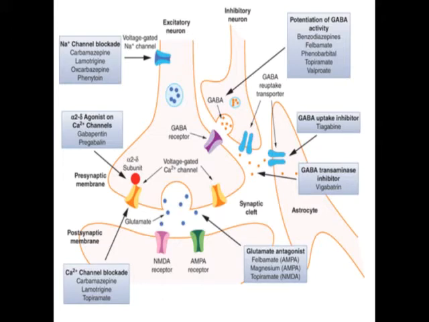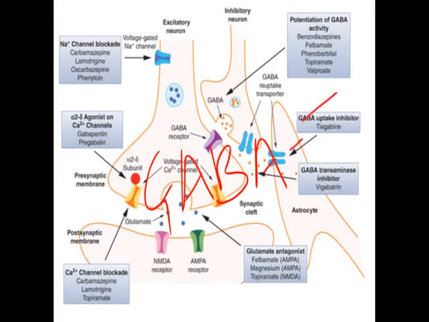Next one, what we are seeing, they undergo metabolism, GABA. So we have to stop or we have to decrease the process of metabolism of GABA. So which enzyme is responsible for the metabolism of GABA? So the drug GABA T. The T indicates transaminase. So this GABA T is actually responsible for the metabolism of GABA. When the metabolism of GABA takes place, the concentration of GABA decreases, which can bind to the receptor.